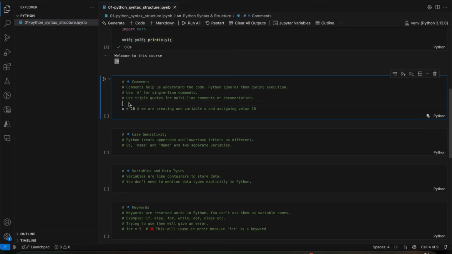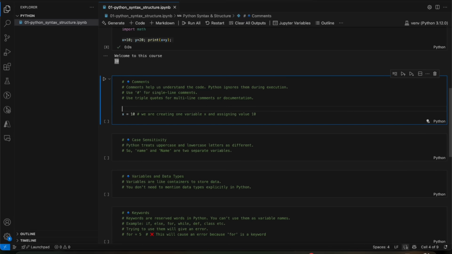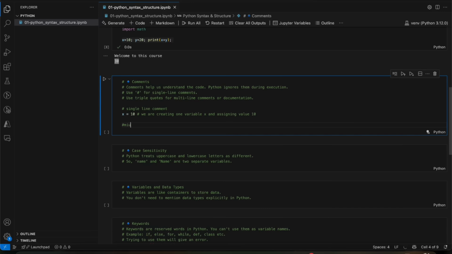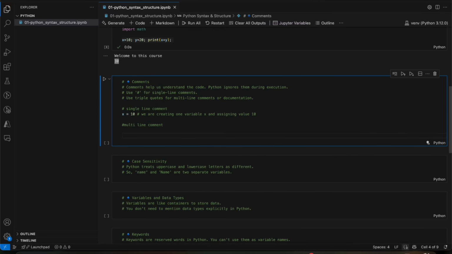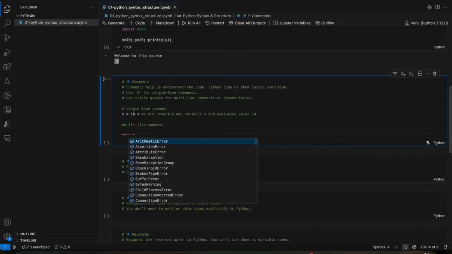We can also write like this. It's a single line comment. We'll see the example of multi-line comment now. To define a multi-line comment in Python, we use triple quotes, as we discussed earlier. We use something like this. So now we can write multi-line comments.